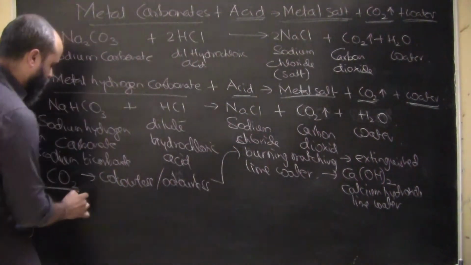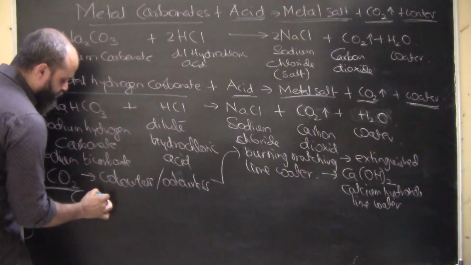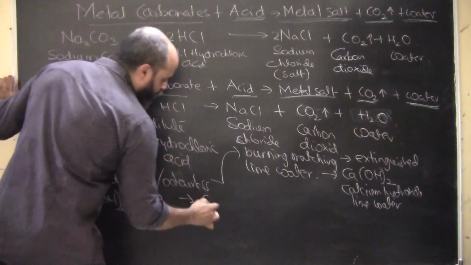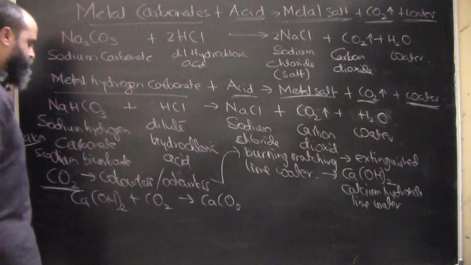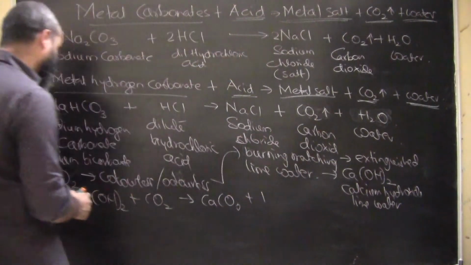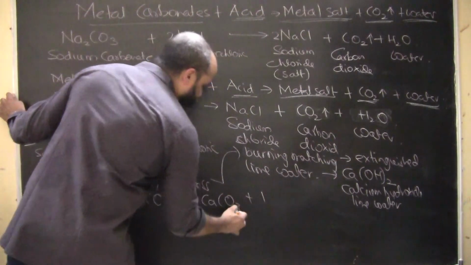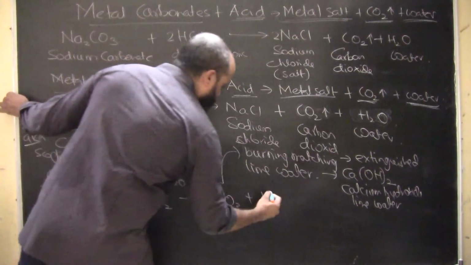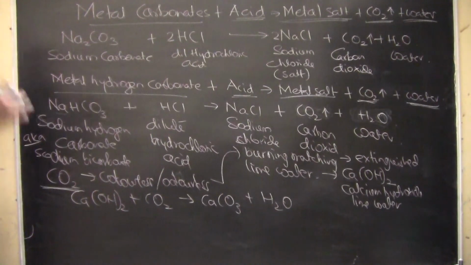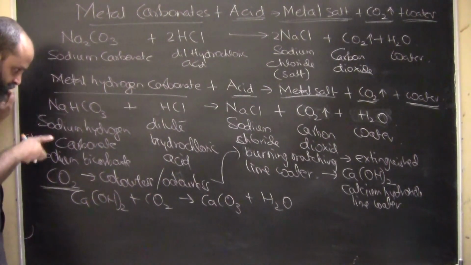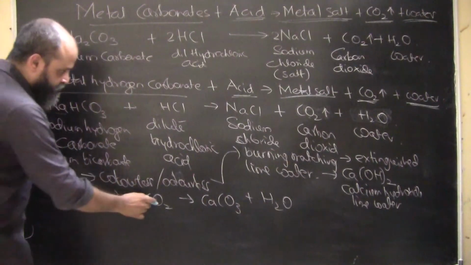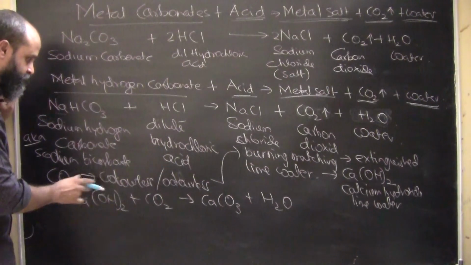Why? Because calcium carbonate is precipitated. Now let's say this is lime water, Ca(OH)2, and you are blowing carbon dioxide into it. What are the products that are going to get formed? Calcium hydroxide plus carbon dioxide gives calcium carbonate, I am so sorry, calcium carbonate plus H2O. So calcium carbonate and H2O will be formed. If we look into this, CO3 is 3 plus 1, 4, and 2 and 2, 4; carbon is 1 and 1, and Ca, so it's a balanced equation.